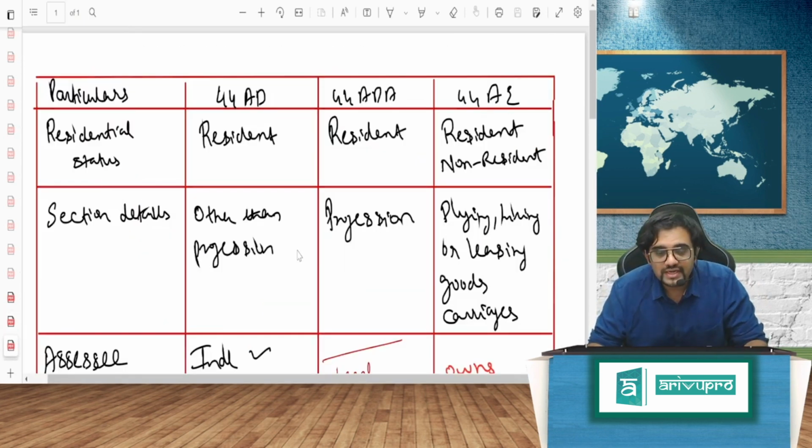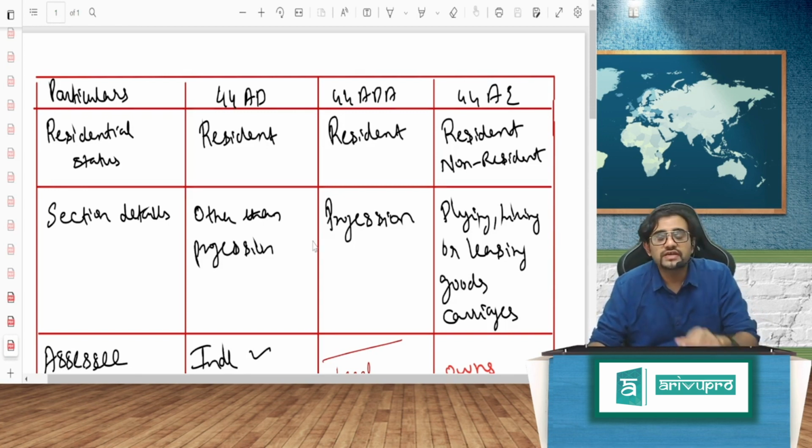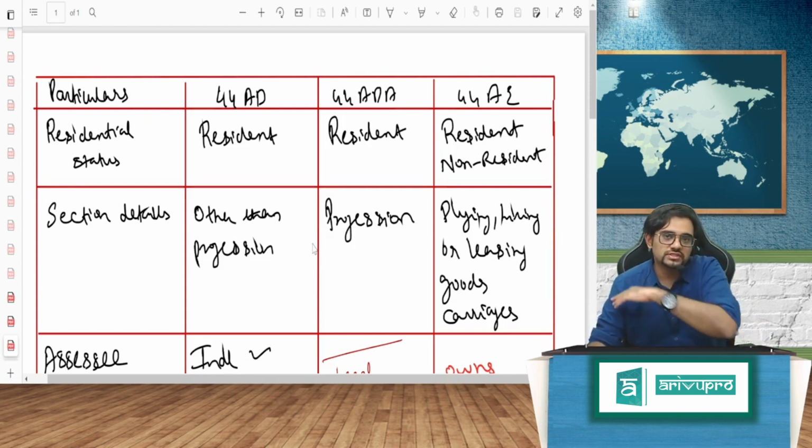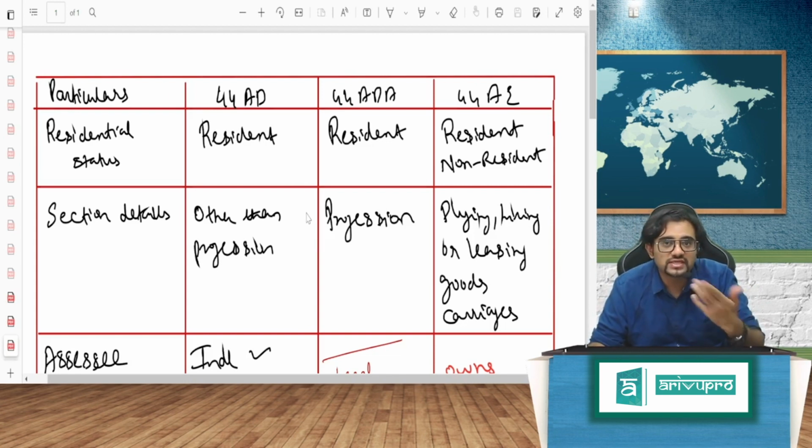So 44AD, residential status. For 44AD, for business, resident, right? The presumptive taxation can be opted by only a resident. 44ADA, that also resident only. That is for profession. 44AE, that is your goods carriage, there resident, non-resident, both can opt for the same. There have been amendments in Finance Act 21 also. That's very relevant for November 22 exam and of course onwards. Okay. Next, section details. Of course, 44AD is other than profession. 44ADA it is profession, and 44AE is plying, hiring or leasing of goods carriage.